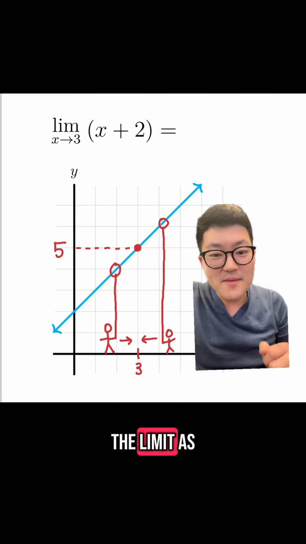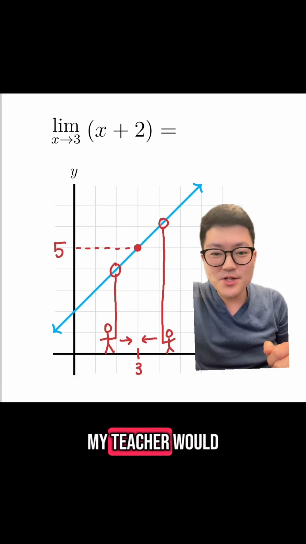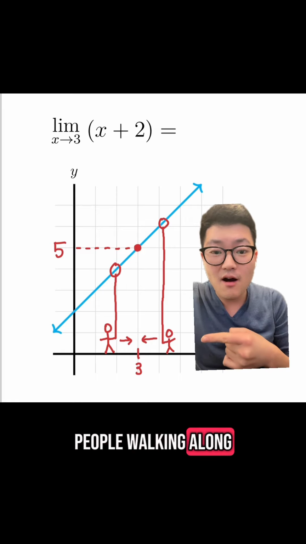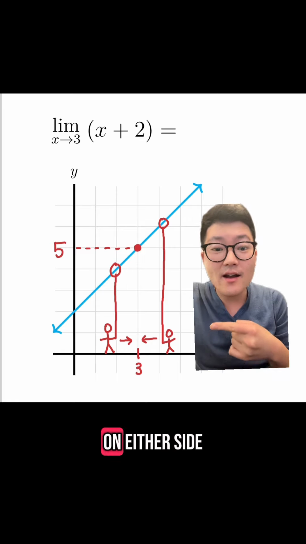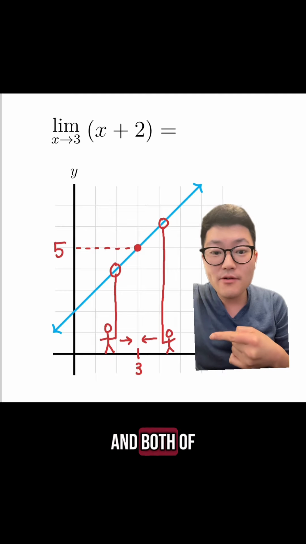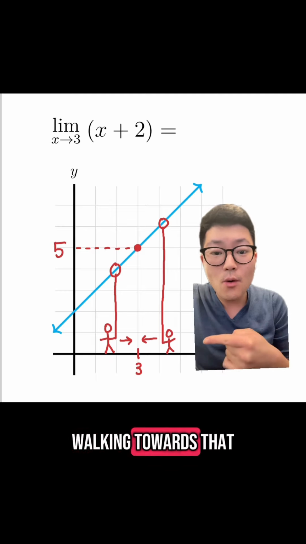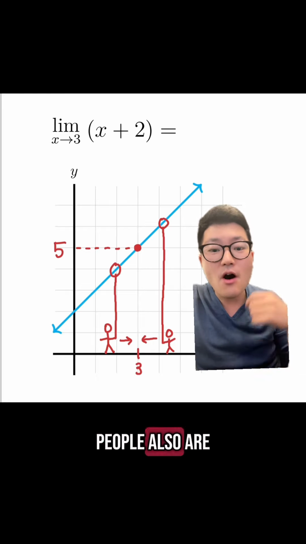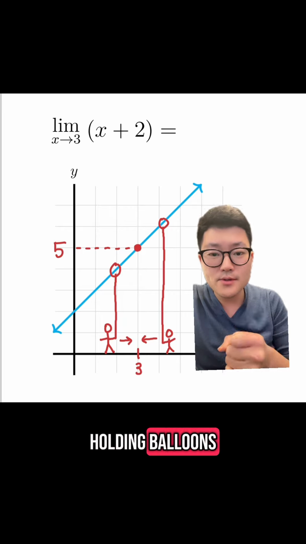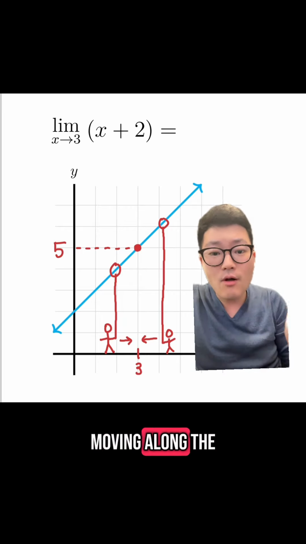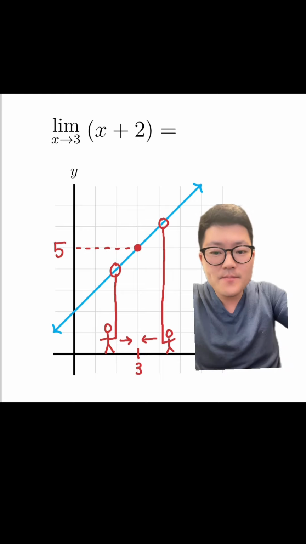Since we're taking the limit as x approaches 3, my teacher would say, pretend that there are two people walking along the x-axis on either side of the x value that you're approaching. And both of these people are walking towards that x value. Both of these people also are holding balloons. And notice that the balloon is moving along the function's graph or the curve.